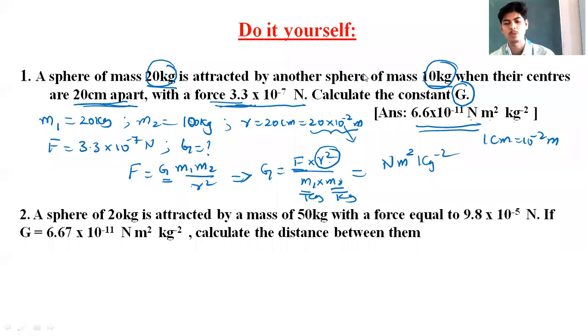I have taught you how to make approximations in the classroom. So approximation can be done, but for theory please make use of the calculator. Do the calculations properly. Here there is a square, and you forget to do this square. 20 into 10 power minus 2 whole square has to be done. It becomes 400 into 10 power minus 4. Please do the calculations properly.